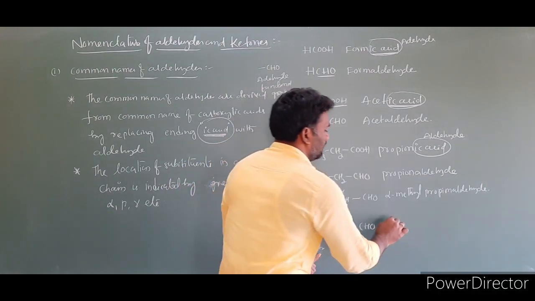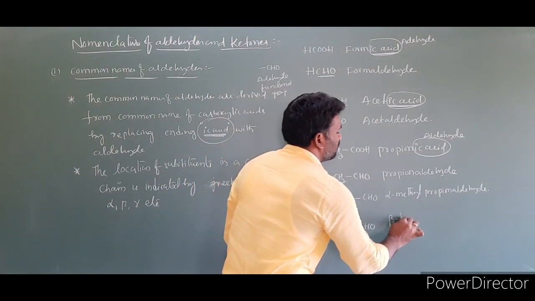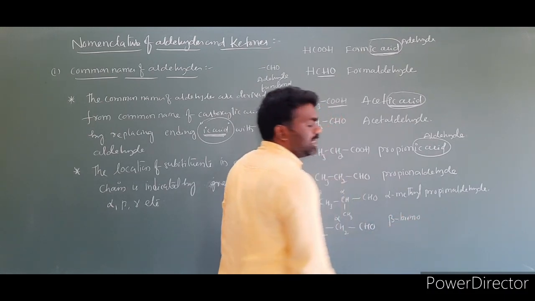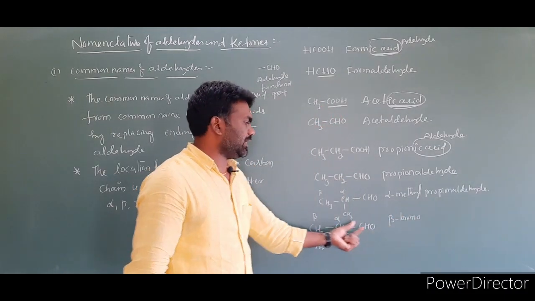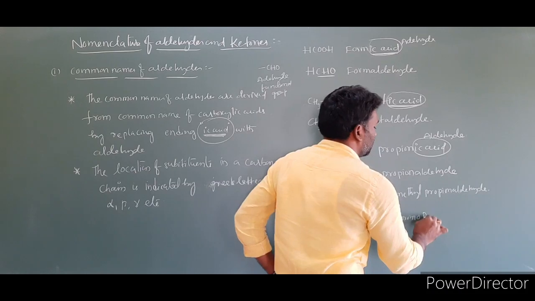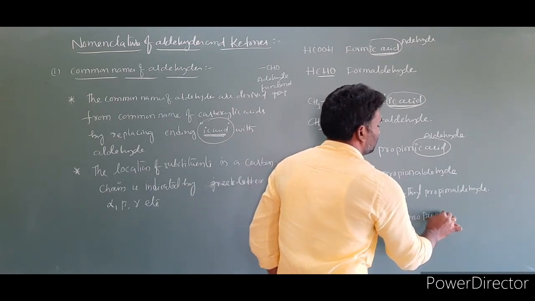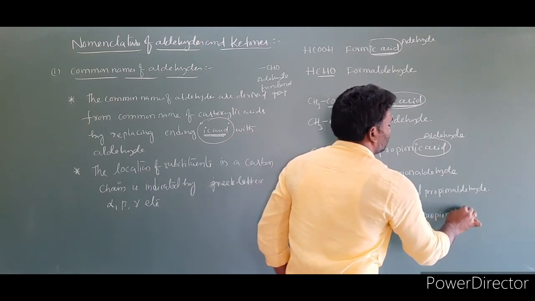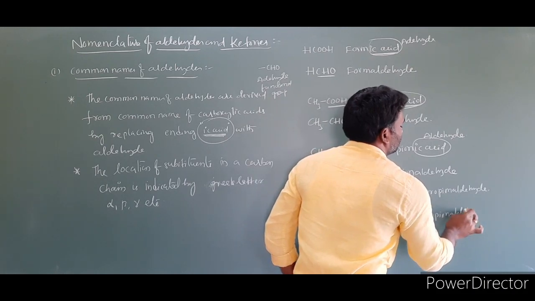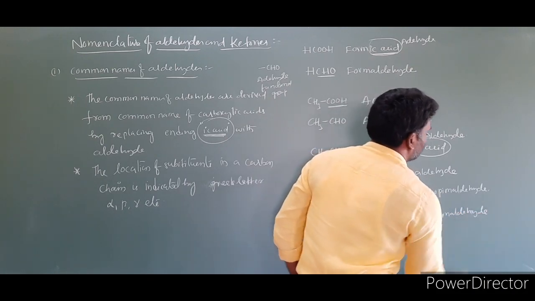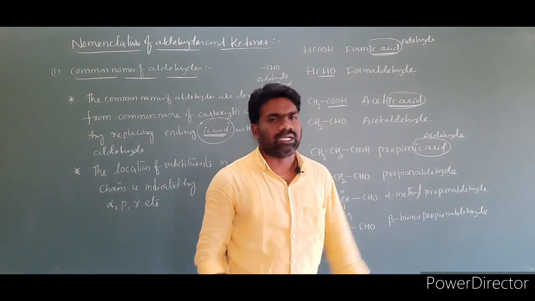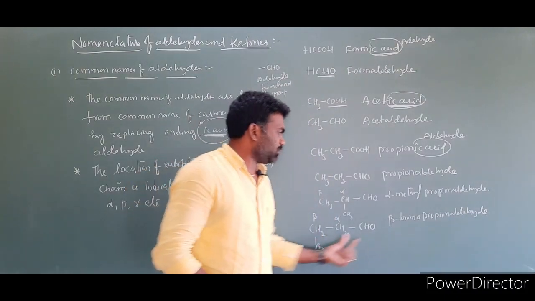Bromine is the substituent. The name is beta bromo propionaldehyde.